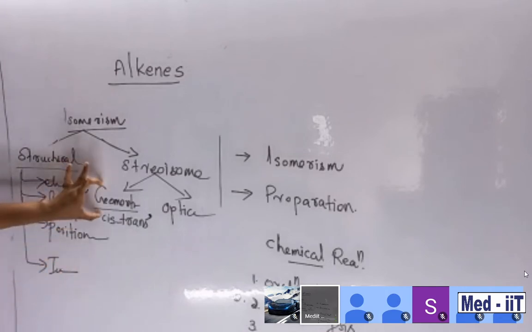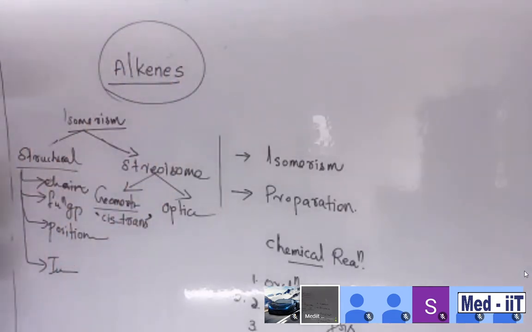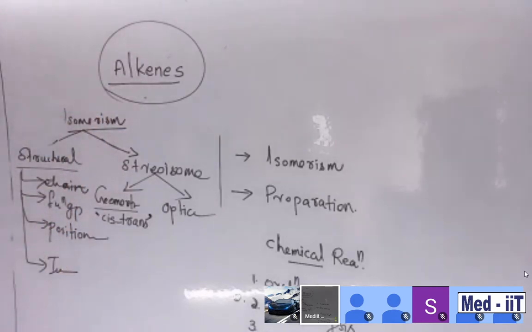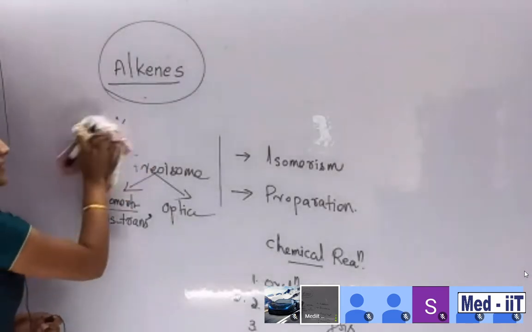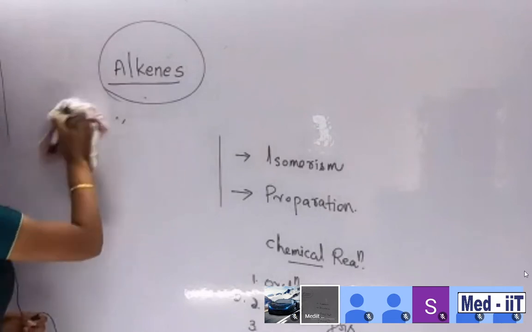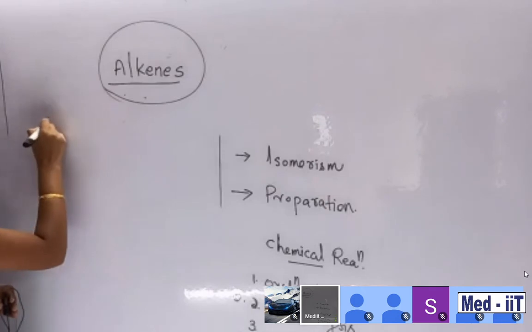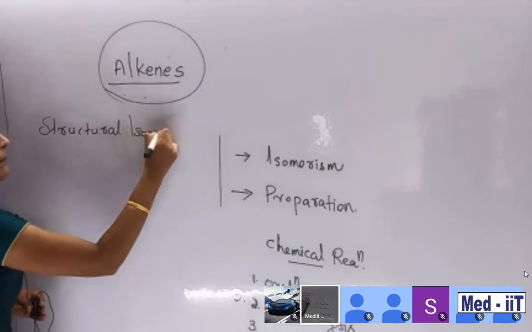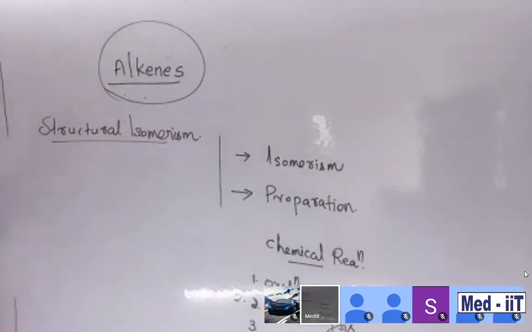Now I am going to concentrate more on structural isomerism from the point of view of alkenes. We are concentrating on alkenes, how the isomerism works out. So we start discussing some isomerism-related things in alkenes, so structural isomerism. Look here, I will give some examples, students.